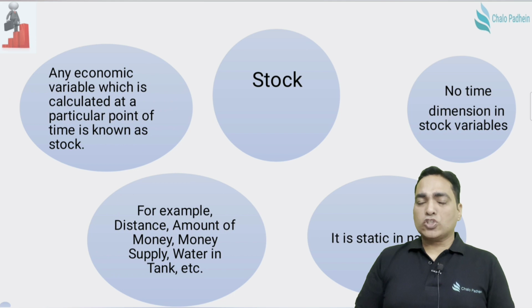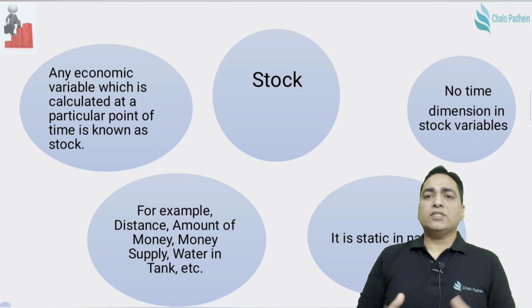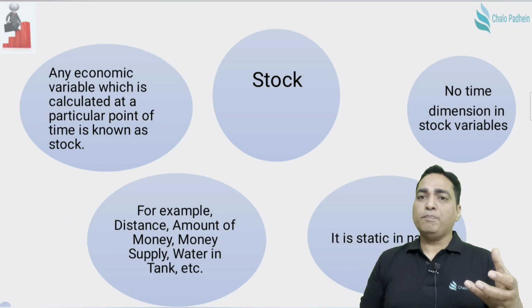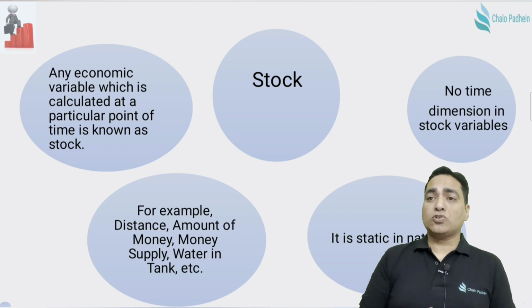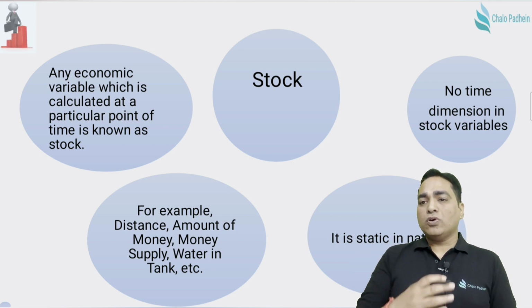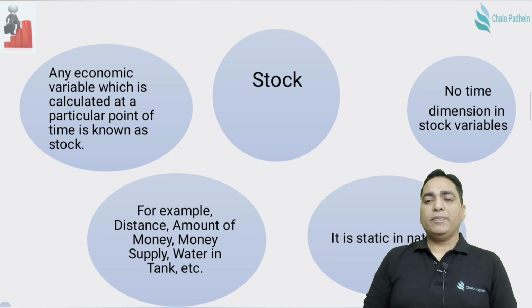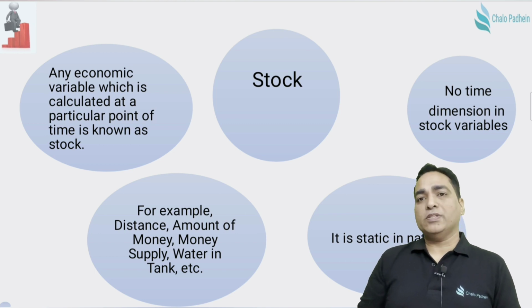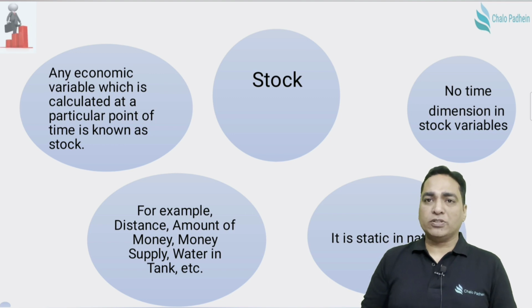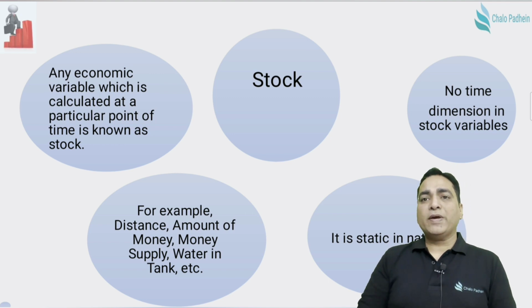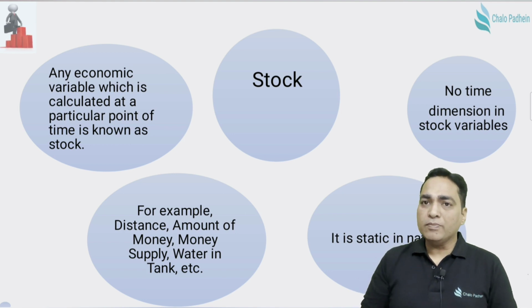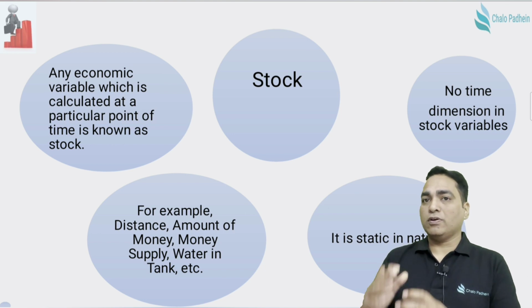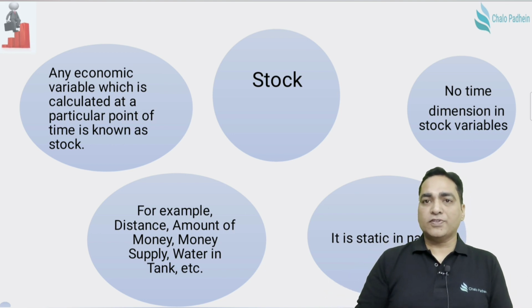So we are starting up with the stock concept. Now literally speaking, what is stock concept? Stock concept means the amount of pens you have right now, that is your stock. So stock of pencils you have right now, stock of erasers, books, copies, registers, these are all stocks, right? Economically speaking, there is no time dimension mentioned in stock variables. We need not give any time dimension, right? The stock is primarily static in nature. Static in nature means it does not change over a period of time, so it remains fixed. Closing stock fixed, last day of the year, 31st March, right?